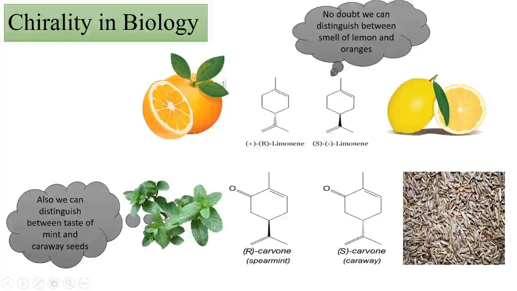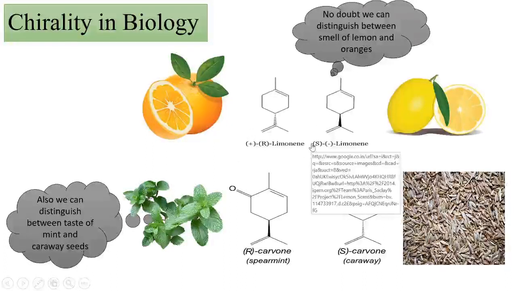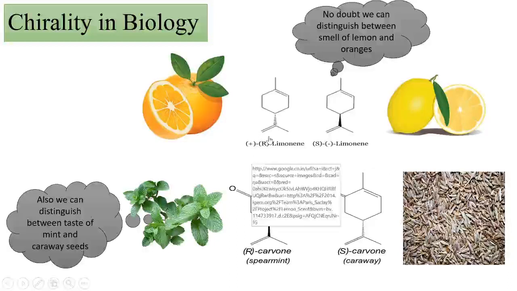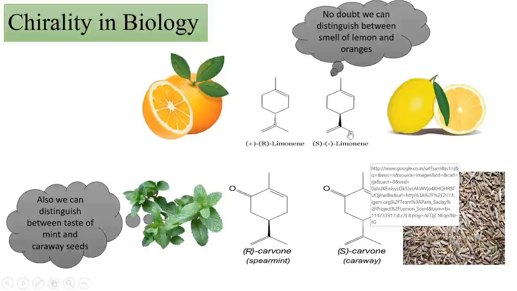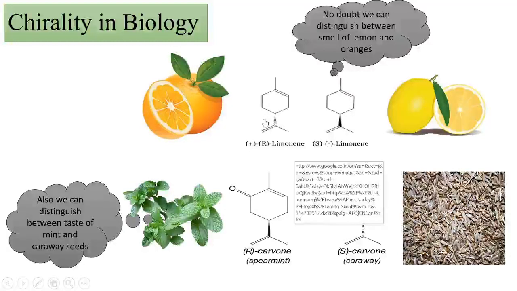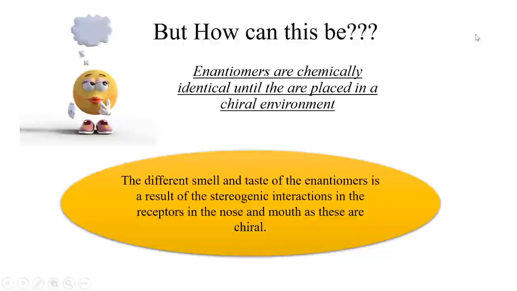So now when these two compounds come in contact with your nose receptor, which is pure, they are going to have two different interactions with it. So R-limonene and S-limonene along with the receptor: receptor with S-limonene and receptor with R-limonene. There are two different interactions. So in short, these enantiomers get converted into diastereomers. Always remember, the enantiomers are identical in chemical properties, but diastereomers have different properties.